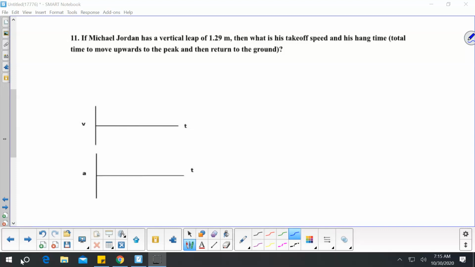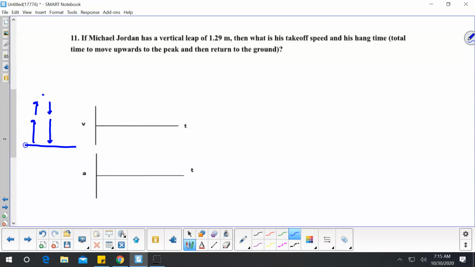So if I did a motion map here, at the ground, once he gets off, he's going fast, then he's slowing down. He reaches the top of his leap, then he starts to speed up coming down, and then he's going fast again right before he hits the ground. And they want to know what is his initial velocity once he comes off the ground.